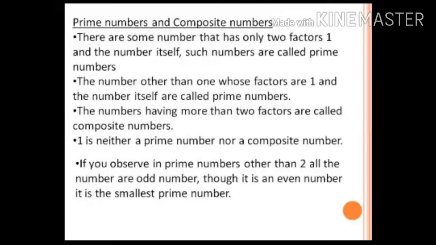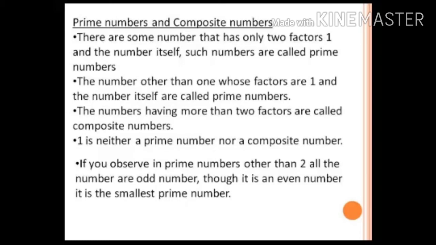Let us move on to the next topic, that is prime numbers and composite numbers. What may be these prime numbers? There are some numbers that have only 2 factors, 1 and the number itself. Such numbers are called prime numbers. Which means the numbers that have only 1 and the given number itself as factors are called prime numbers.